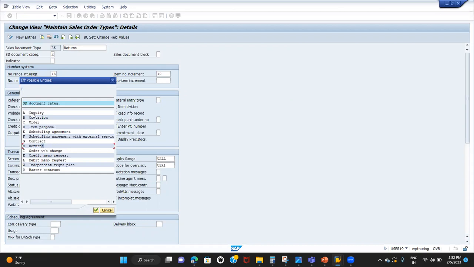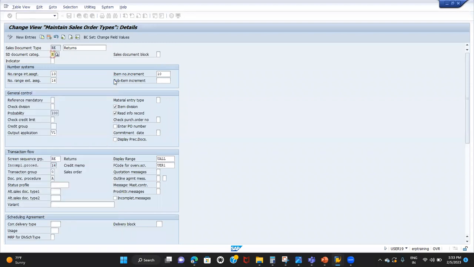If it is inquiry, it is A. B means quotation, C means order. Then we discussed the credit memo request K, debit memo request L. Then we have the H, so it is returns, right? Just remember this one. Sometimes they'll ask you what the different document categories are, so we need to tell these things: inquiry, quotation, order, credit memo request, debit memo request, and then returns also, right?